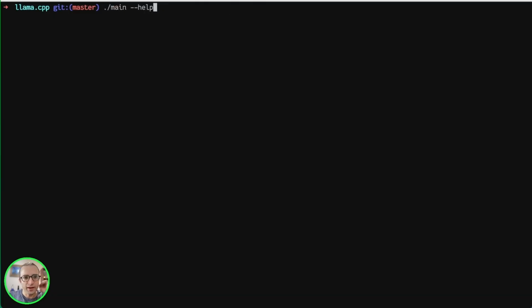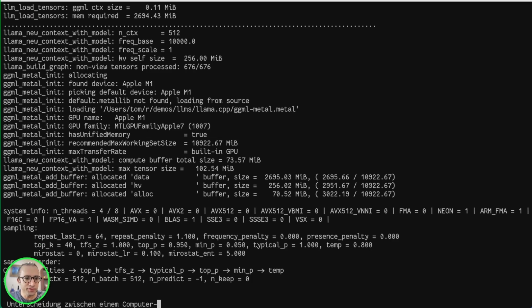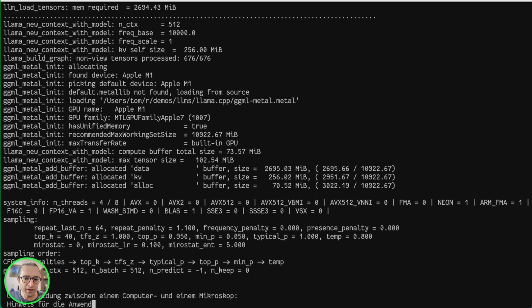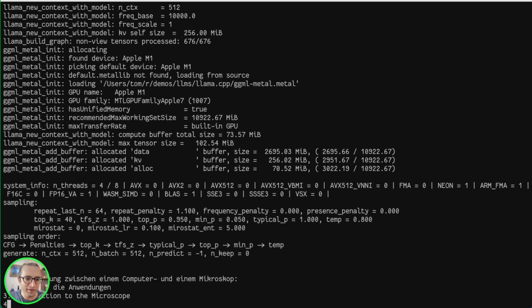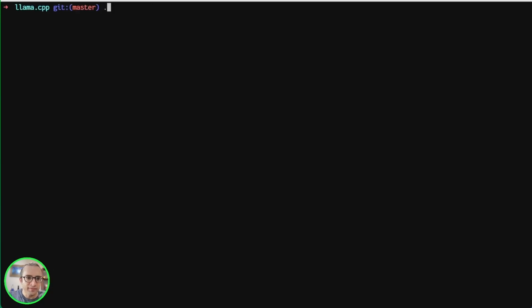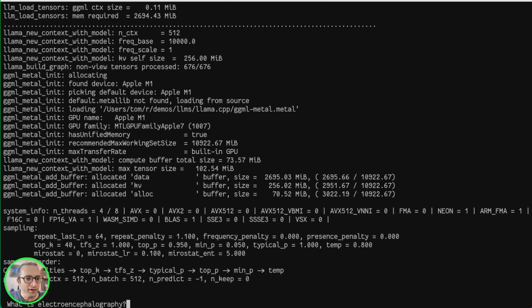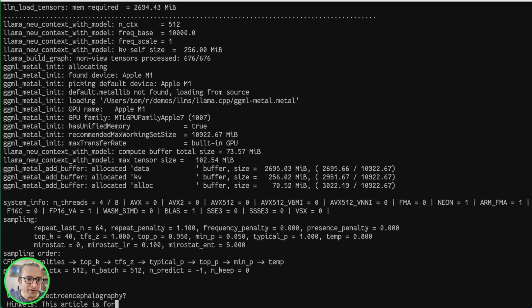Okay, so now that I have the model downloaded, I can use -m and call that. I have it in my temp file, and it's going to start. And since I didn't ask anything, I didn't put any prompt, it just starts spouting random text. So let me cancel it. Okay, and let's start again. And now we're going to use the -p parameter, and this is going to initialize with some prompt, and we should hopefully start getting some information.